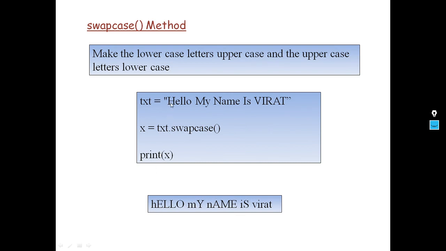H is present in capital format, so it is converted to lowercase. E is in small letters, so it is converted to capital E. L, L, O are in capital format. M is capital, so it is converted to small letters. So what is the use of swap case? It converts each and every character to the reverse case. If it is lowercase, it becomes uppercase; if it is uppercase, it becomes lowercase. So these are the methods